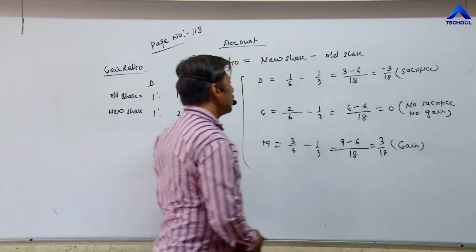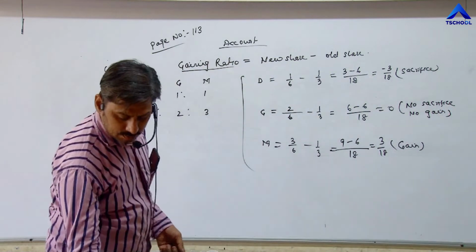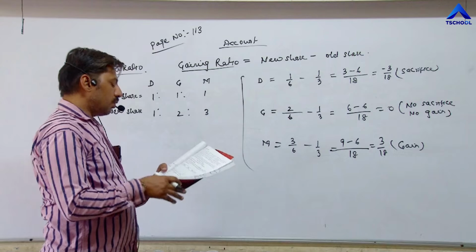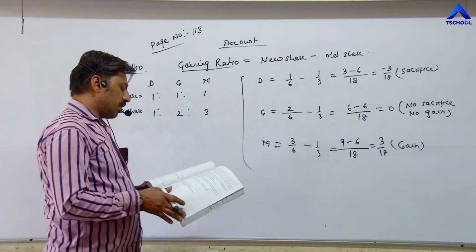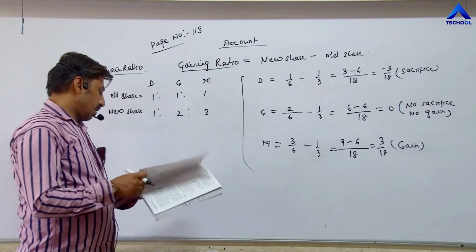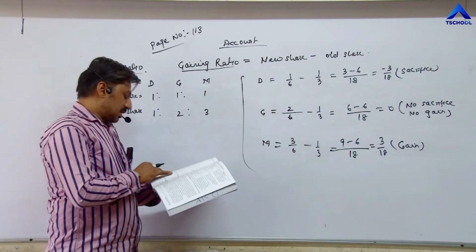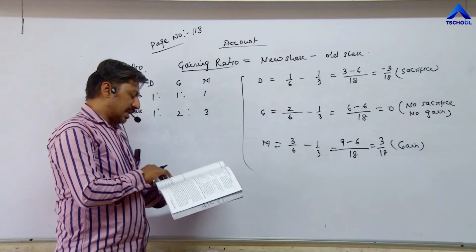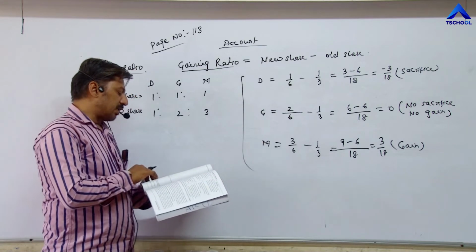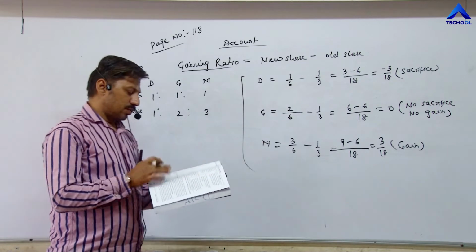This is illustration number 4. In the same way, you can do all the questions, they are easy, from illustration 1 to illustration 5, 6. Total 6 illustrations are there for calculating sacrifice ratio and gaining ratio.